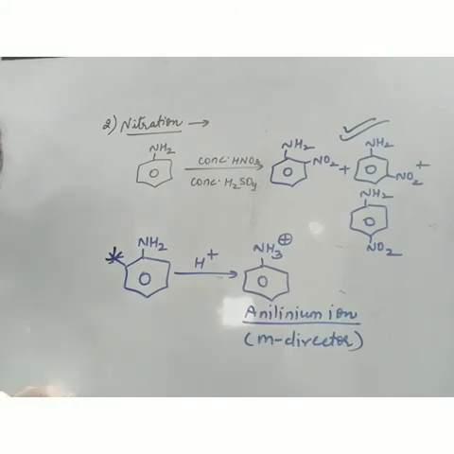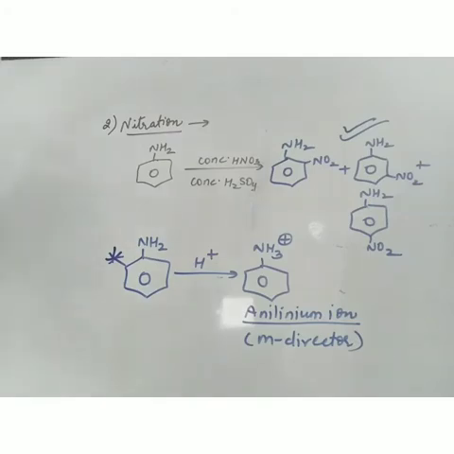The reason is NH2 group is ortho para director. So we will get ortho and para products. But a small amount of aniline is changed to anilinium ion. And because of the formation of this anilinium ion, we are getting meta product also. So we'll get all the three products.